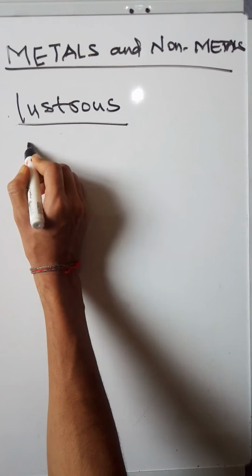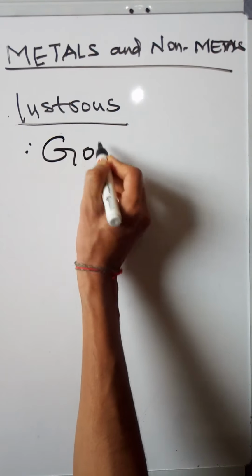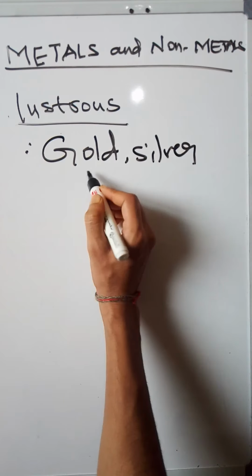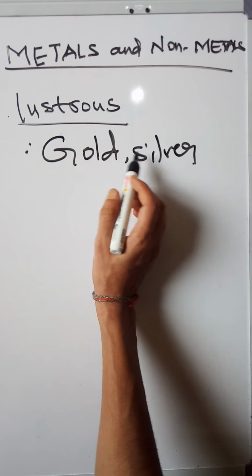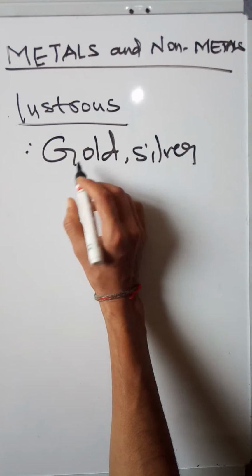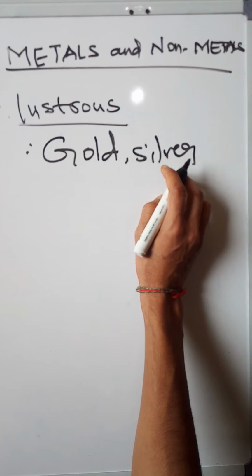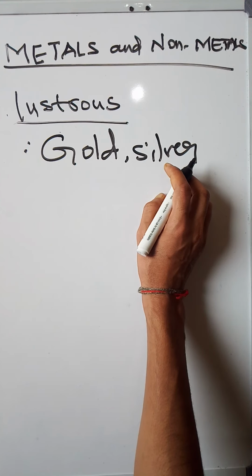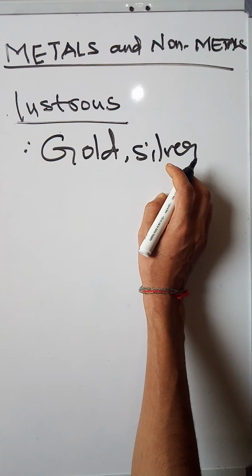What is meant by lustrous? Students, if you take the example of gold and silver, I think everyone has seen gold and silver. They shine. When sunlight falls on metals, even new iron, silver, aluminium, they shine very beautifully. When sunlight falls on the metal surface, it reflects the sunlight.